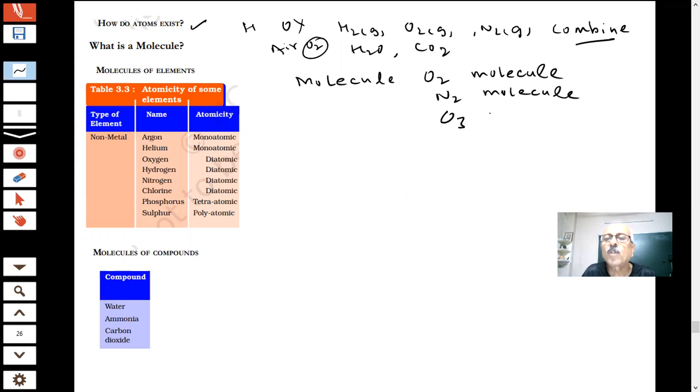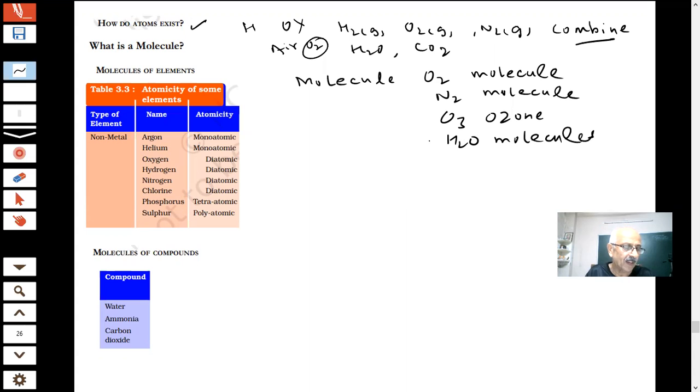Ozone, this is my ozone. These are molecules. Then you are saying H2O is molecules of H2O. These are molecules of H2O. So what is the definition then? Here, how many atoms are there? 2 plus 1, 3 atoms.